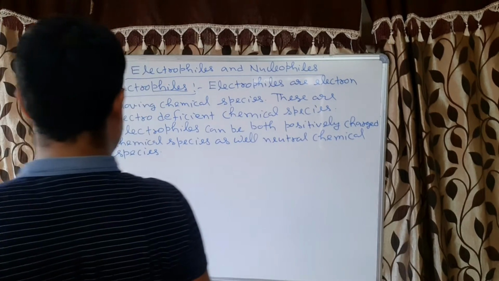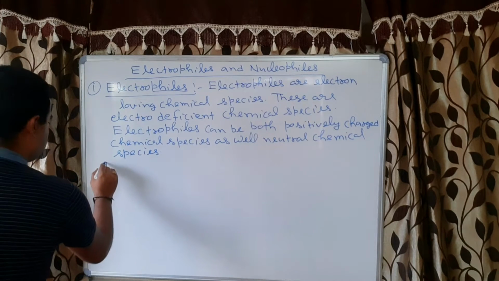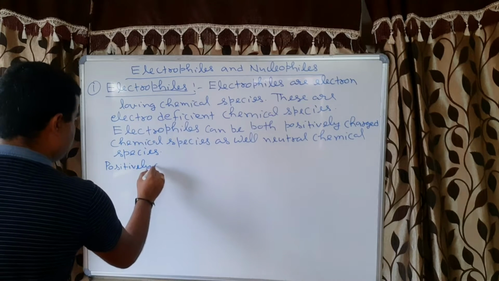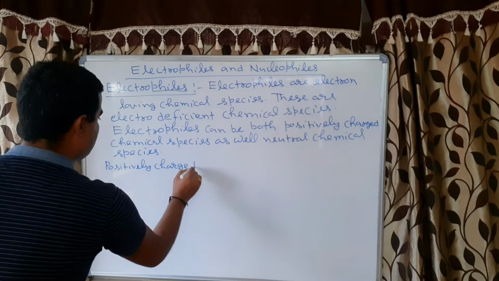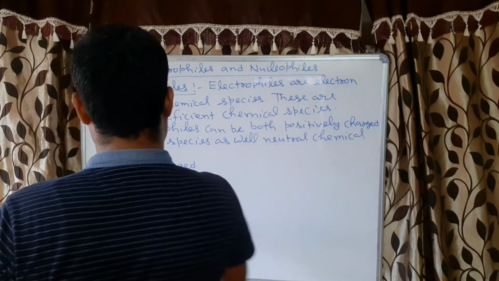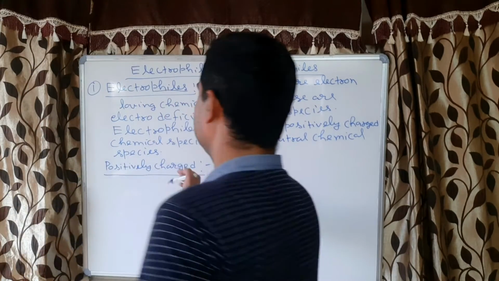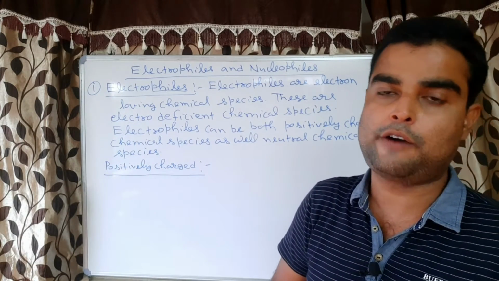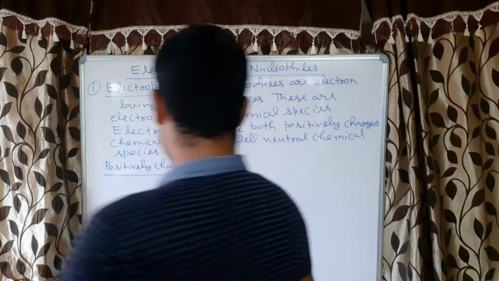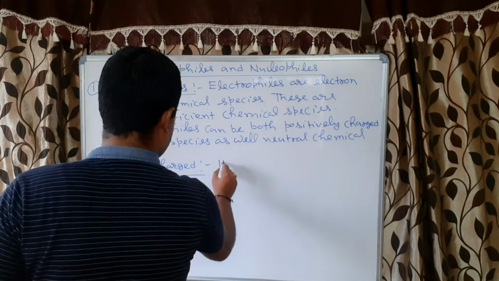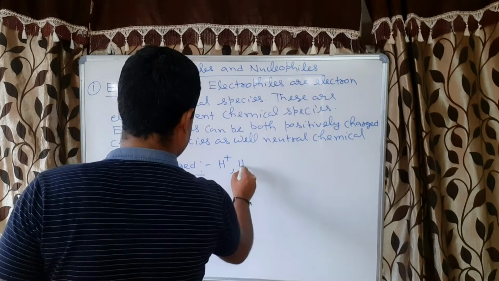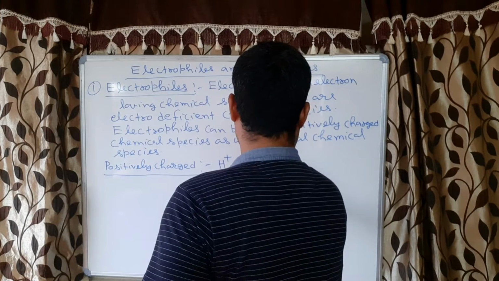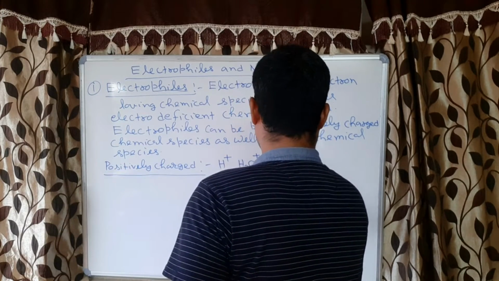Now first we will discuss positively charged chemical species. Here I think no need to tell why it is having the tendency for attracting the electron, because it is very clear cut, it is having positive charge. So of course it will be having the tendency of attracting the electrons. So for example, H plus, H3O plus. Now carbocation, this is the carbocation.